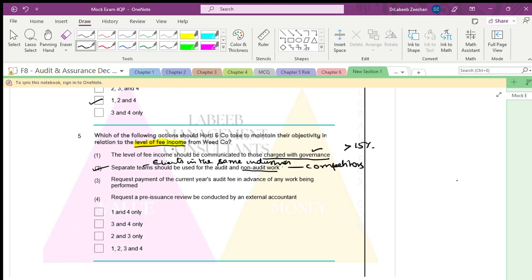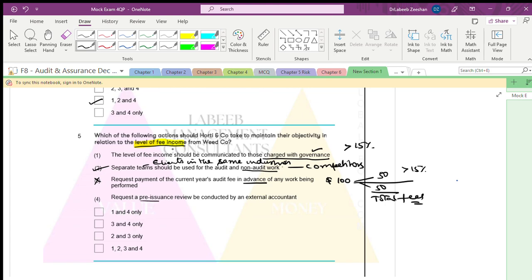Request payment of the current year in advance for any work being performed. You cannot say to pay in advance. You cannot say that I am taking $100, and you give 50 and you give 50, and then say that it is not greater than 15%. We are talking in terms of total fees.